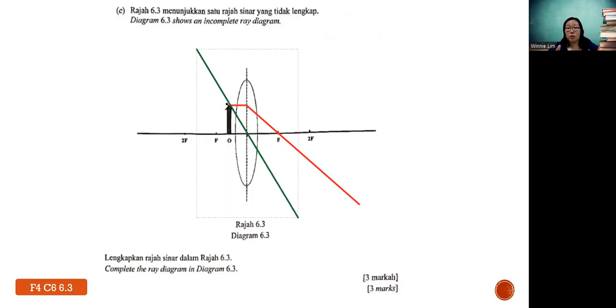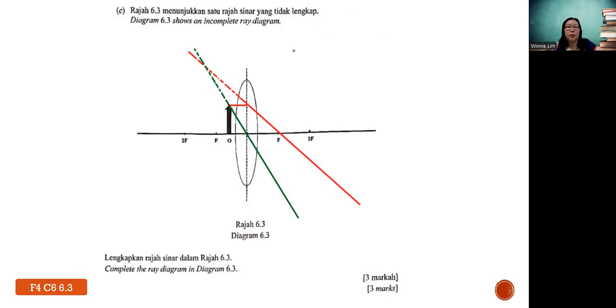So you have to make it dotted, because you extend it yourself. Same goes for the red one. You extend it, and then you make it dotted. But actually you have your intersection point already. Notice?